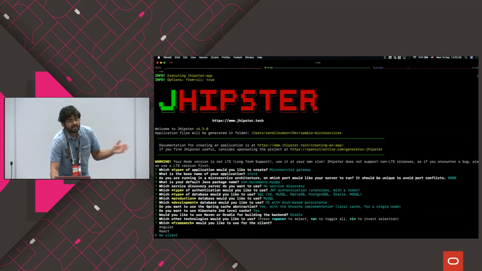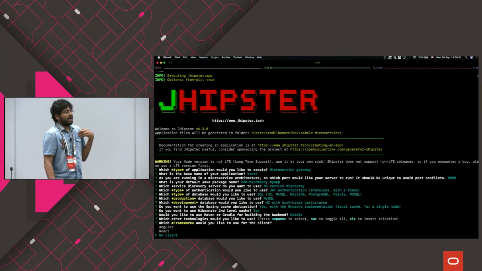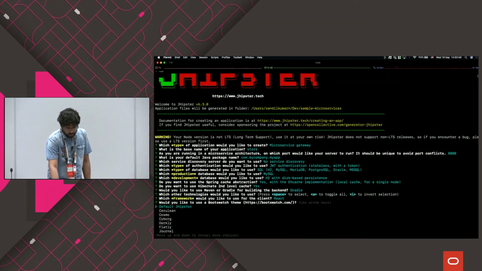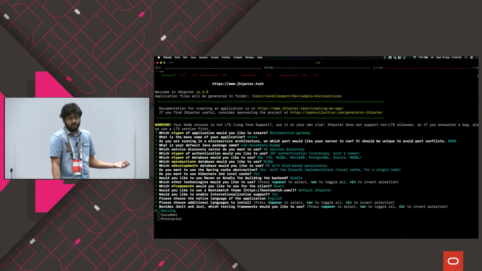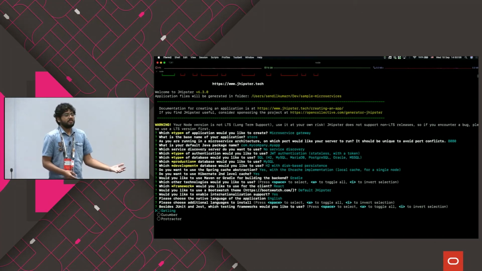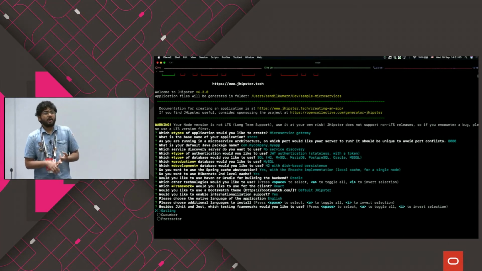You can also go ahead and say, I don't want any client, I just want the backend. You can say that over here, but that's one option that you have. And also you can select between various versions of themes and whether you want to have multiple different languages in your application. And if you want to add in extra services like Gatling, Cucumber, Protractor for adding more tests.